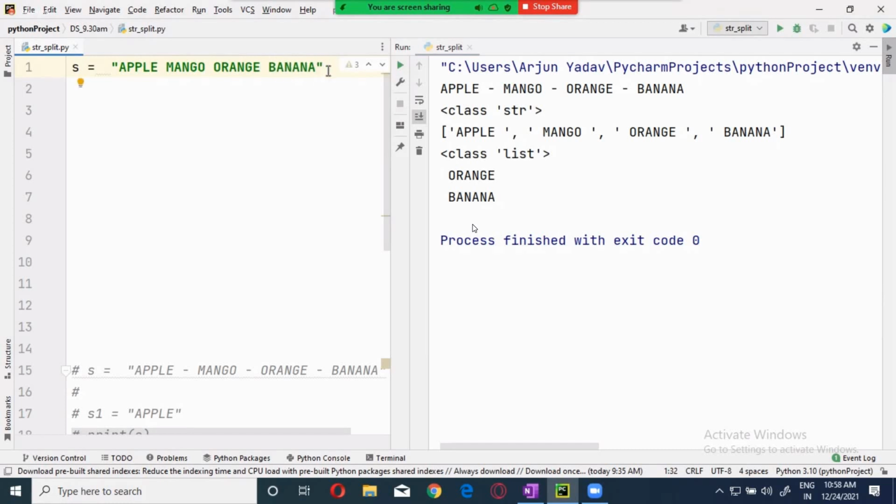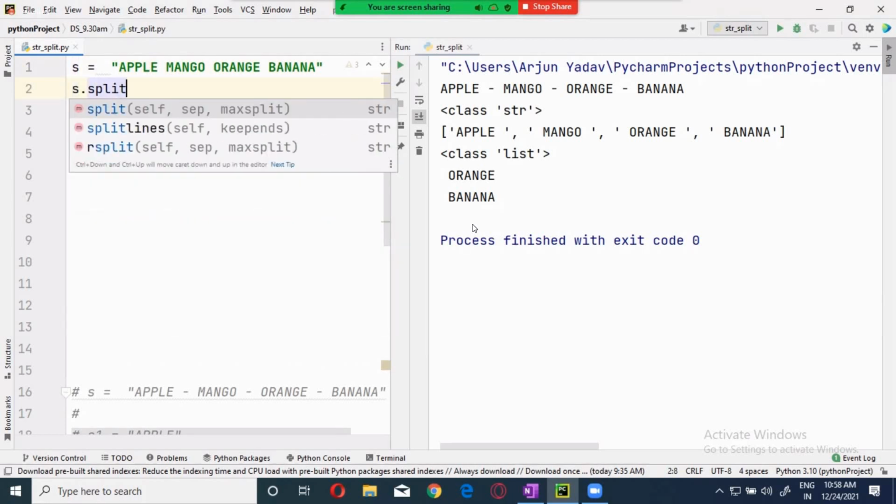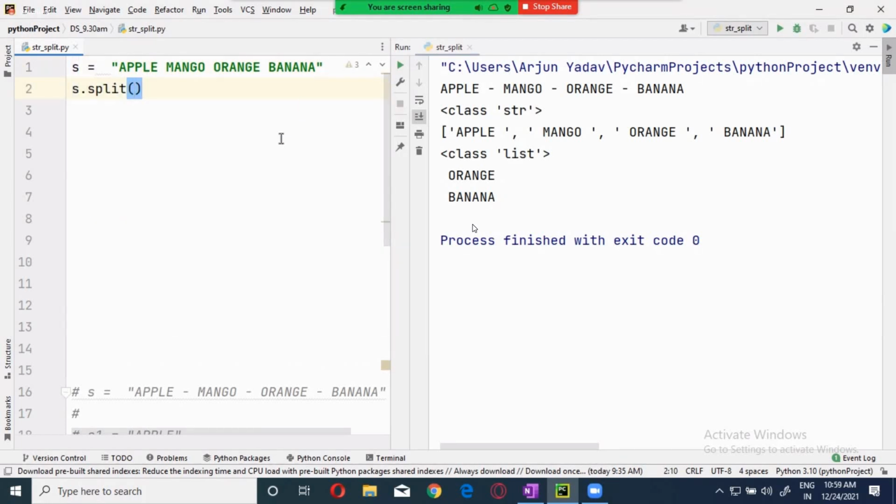Now I want to split it. Okay. S dot split. Now I'm not giving any delimiter. See, I'm not giving any delimiter. Previously I gave the dash. Now if you are not giving any delimiter, by default it will take the space as a delimiter.